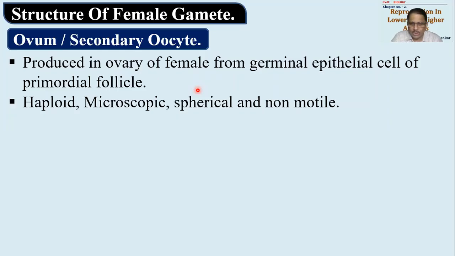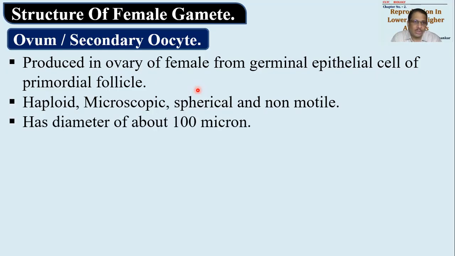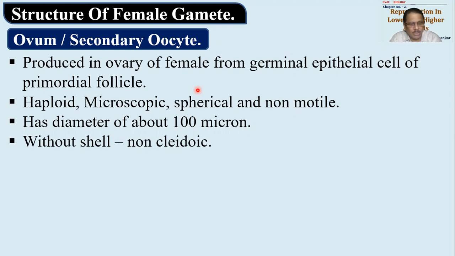It doesn't move on its own accord. It needs to be pushed. So the diameter, I have told you, is 100 microns or 1/10 of millimeter. It has no shell. Okay, and that's why it is non-cleidoic. Cleidoic का मतलब क्या हुआ? Shelled eggs. जैसे कि बर्ड्स के एग्स होते हैं, these eggs are called cleidoic, but our egg is not cleidoic. So remember this very well. Okay, without shell. Mammalian egg is without shell.